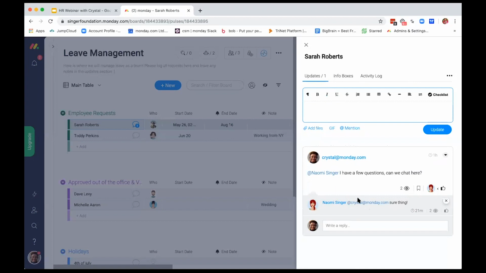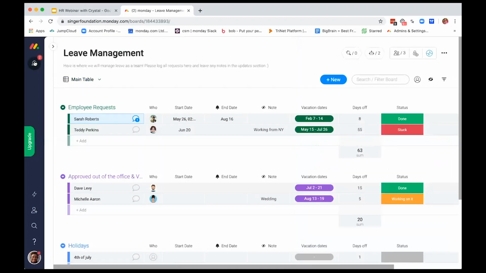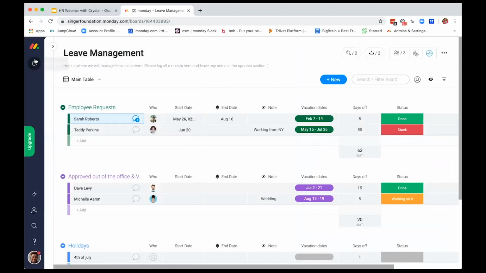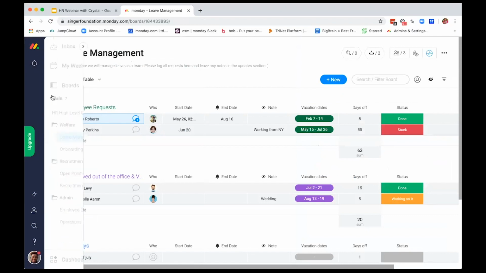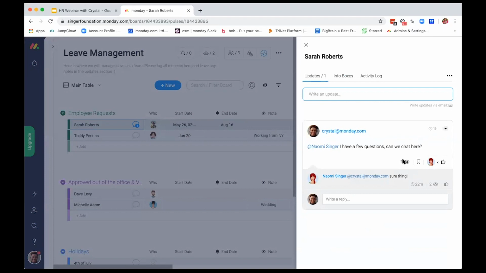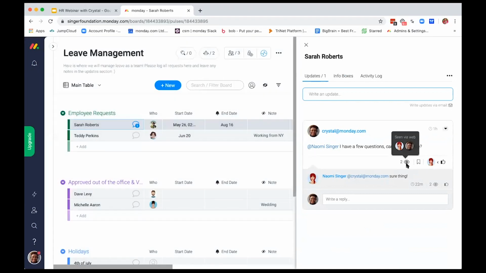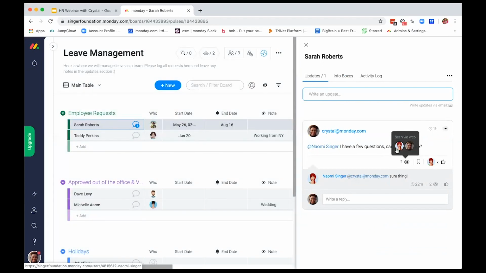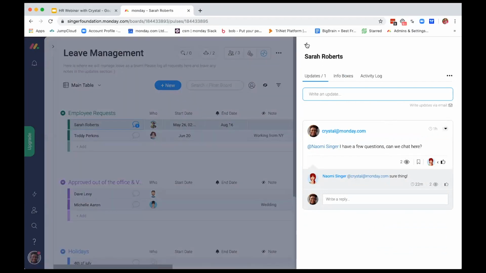And as I said earlier, it's going to show up in 3 different ways. So if we have an update here, it's going to show up in the board level. It's also going to show up here in the notification bell saying that Naomi got back to me. And it's also going to show up in our inbox so that the user pretty much sees any time that we're trying to get in contact with them so nothing slips through the cracks. And if I wanted to check if she saw it, I can always hover over the little eye here, and then I can see that both myself and Naomi have been updated on what's going on.